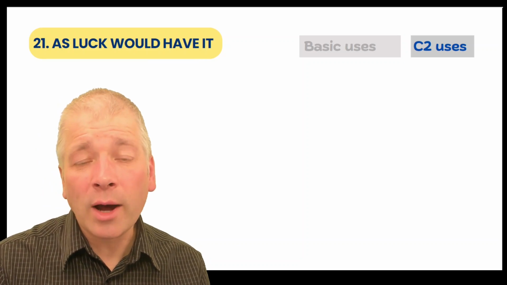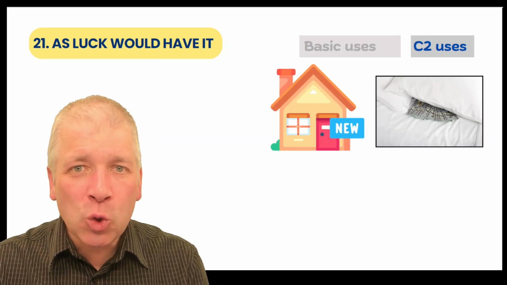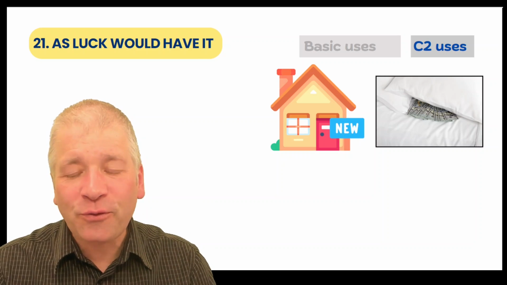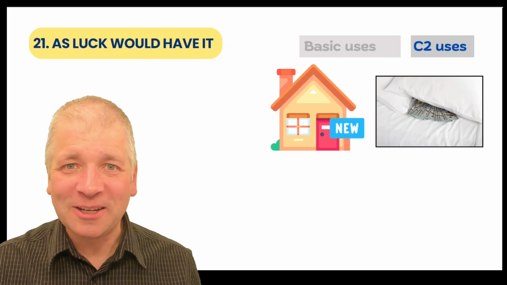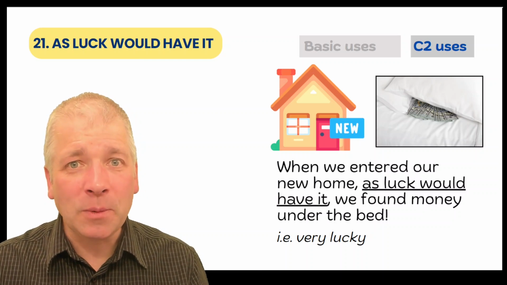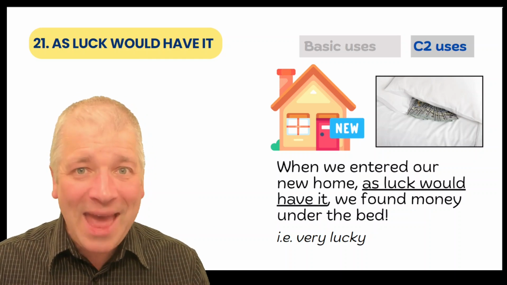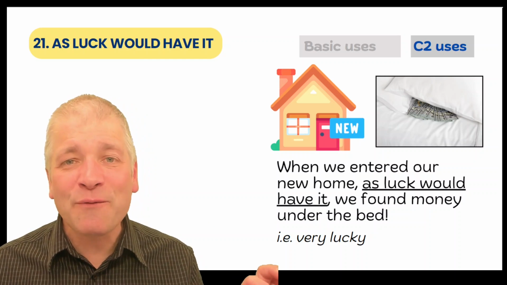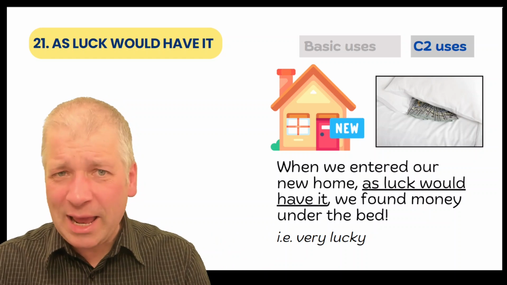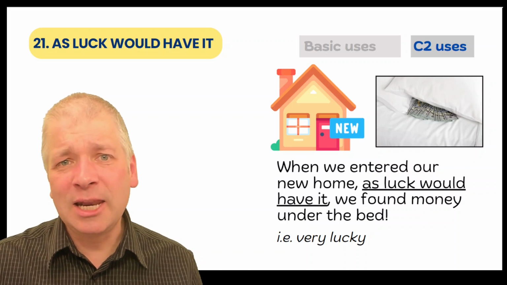21 is as luck would have it. Imagine you buy a new house. You go upstairs, you look under the pillow, and you find money under the pillow. And you say this: when we entered our new home, as luck would have it, we found money under the bed. And here, as luck would have it, means very lucky. It's an adverbial phrase that we add when we want to say that we've been very lucky in a particular situation.